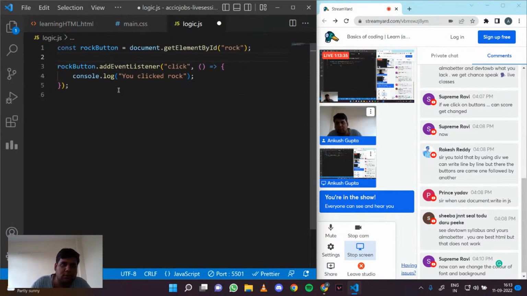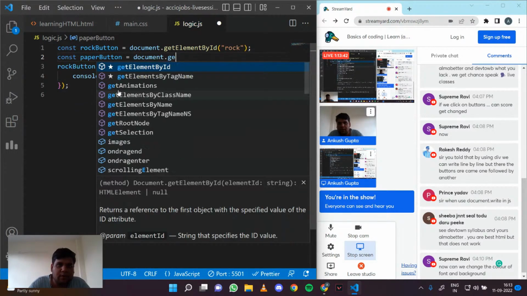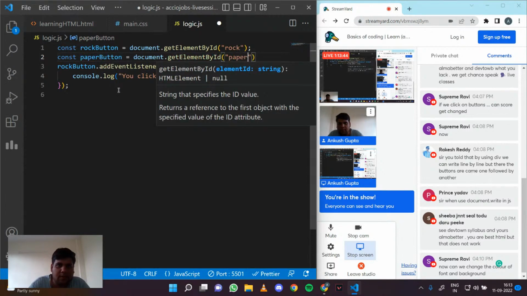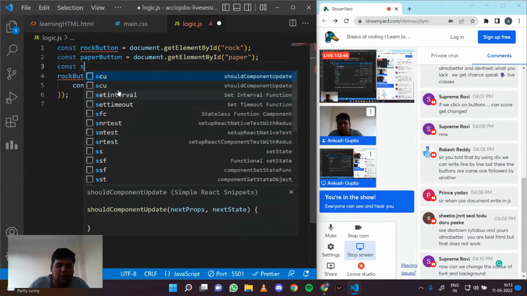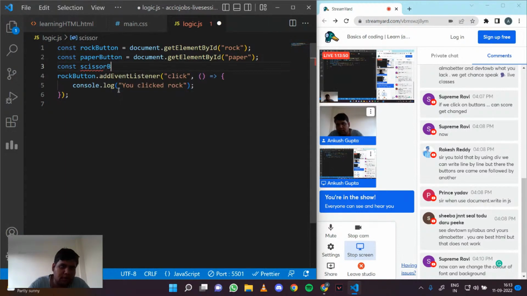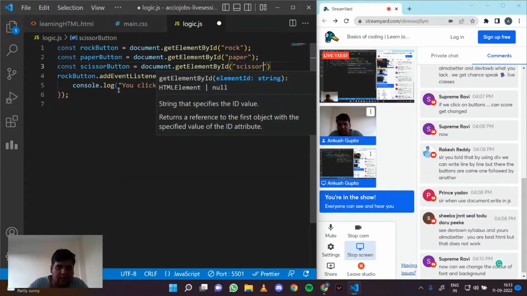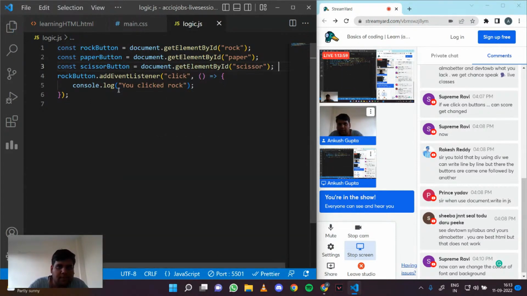So basically, const paper button is equal to document.getElementById paper, and const scissor button is equal to document.getElementById scissor.